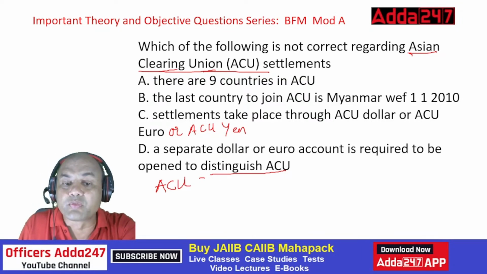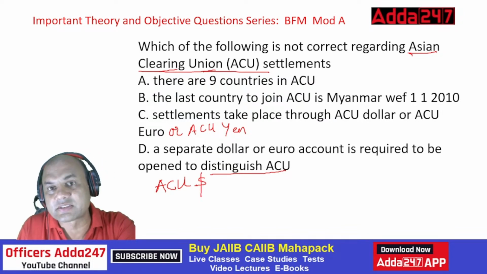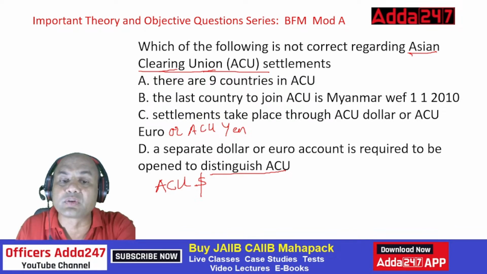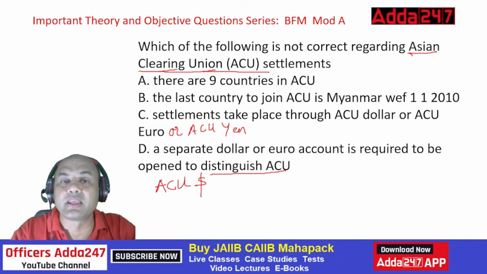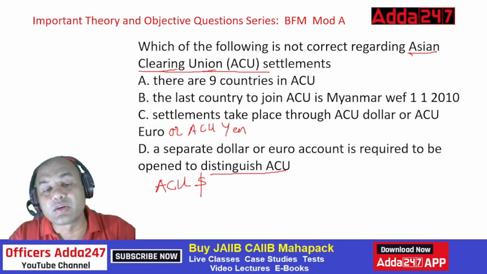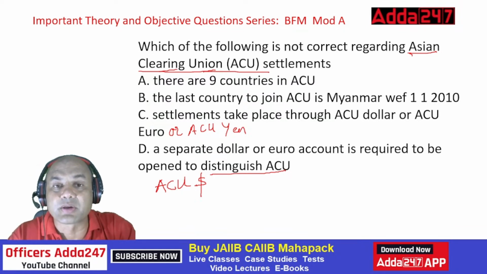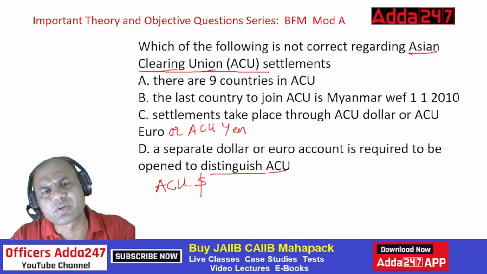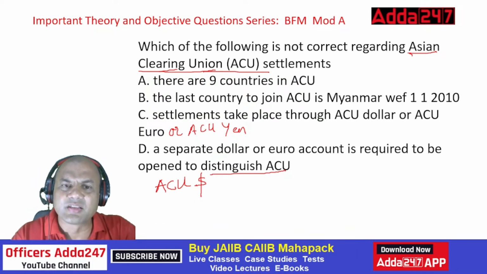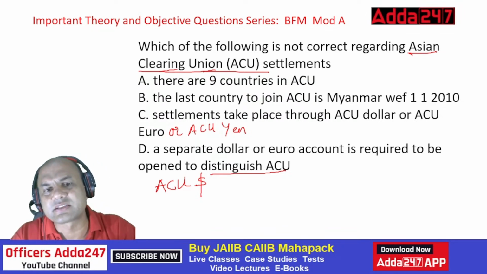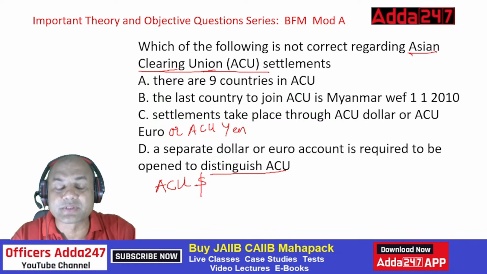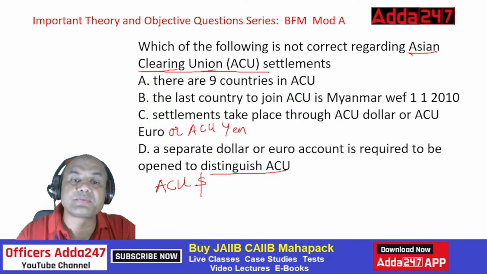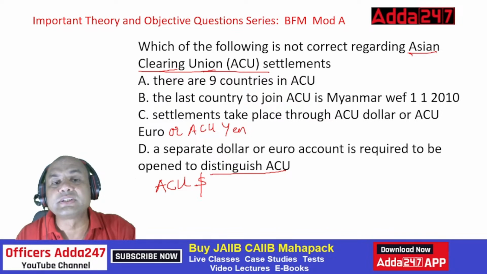Now, you all are in nationalized banks. Kindly check in your bank whether you have some account with the name ACU dollar. If you have the facility of checking with the name, you can check within your bank whether you have an account called ACU dollar, ACU euro or ACU yen. Mainly check it for dollar. Yen transactions are lesser, but dollar transactions will be huge. Have you checked? Anyone has checked this? Kindly type yes in the comment section if you have checked it. Right? You have, yes. So, which is the wrong one over here?